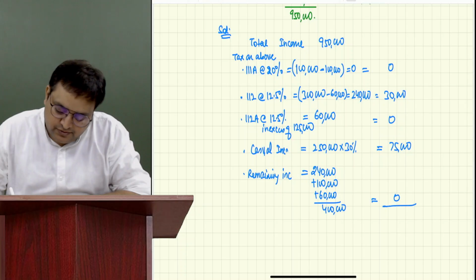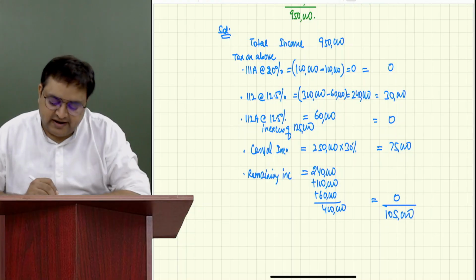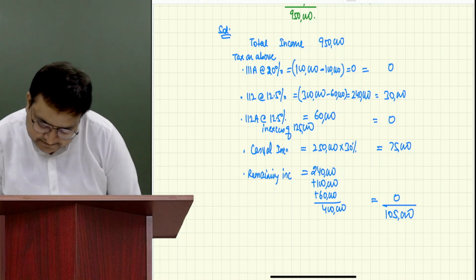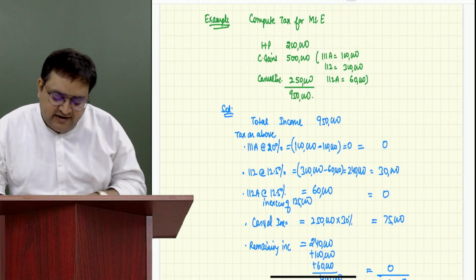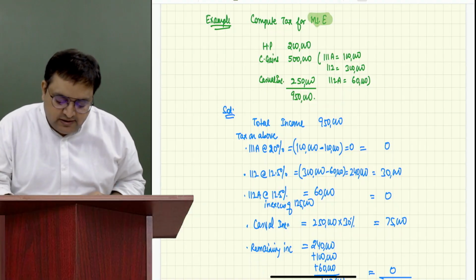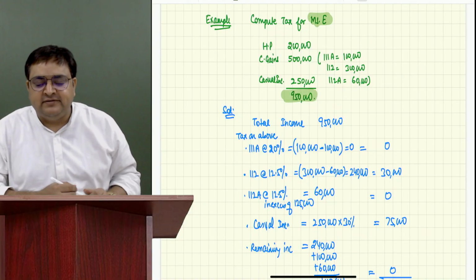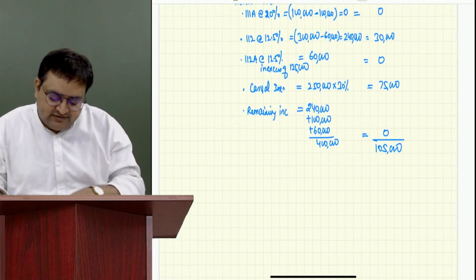Now we have 1,05,000 as the taxes. Everybody got it? 1,05,000? Yes, sir. Good. Now, is this person eligible for rebate also? Yes, because she is an individual resident and her total income is not exceeding 12 lakh rupees. She is actually eligible for rebate. So we will show this rebate also.